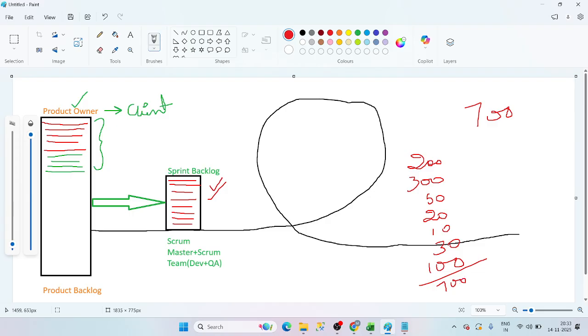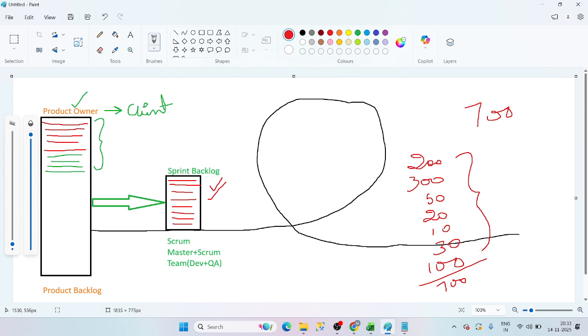Yes. Now we have completed a total of 700 hours. Now what we are doing, guys? We don't work for extra hours. Now we are going to pick only 7 tickets. These 7 tickets. 1, 2, 3, 4, 5, 6, 7.